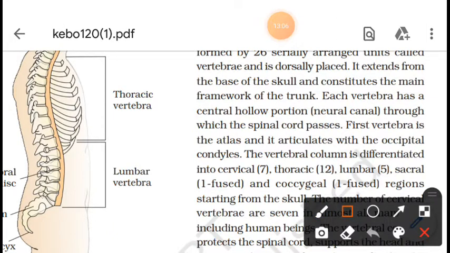Here we can say it's a vertebral column: cervical, 7 bones are there; thoracic, 12 bones; lumbar, 5; and then sacral and coccyx, one fused portion.